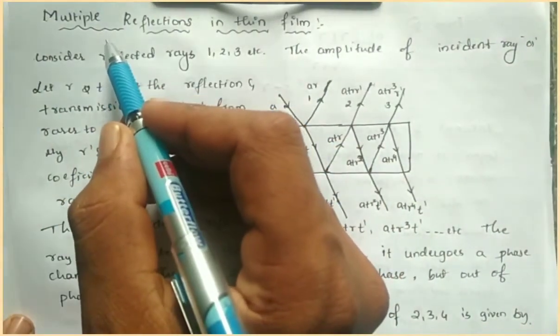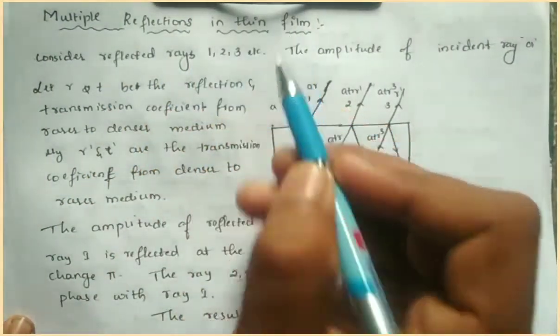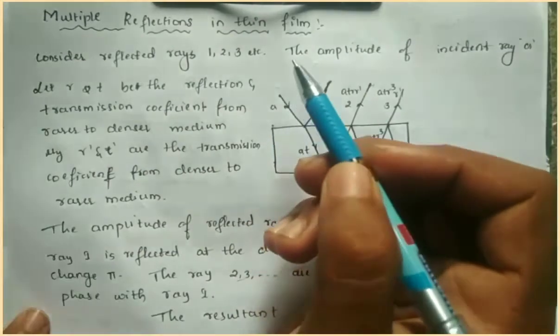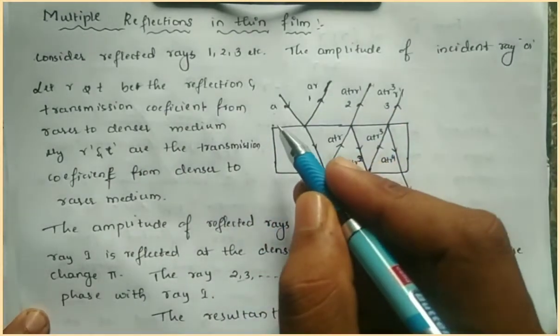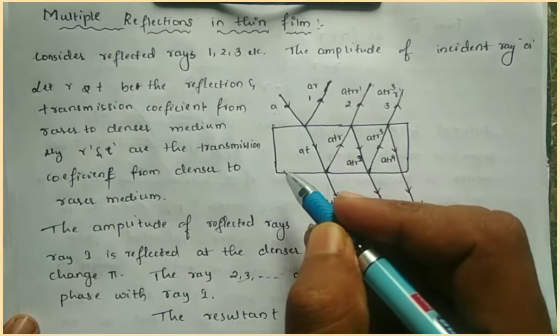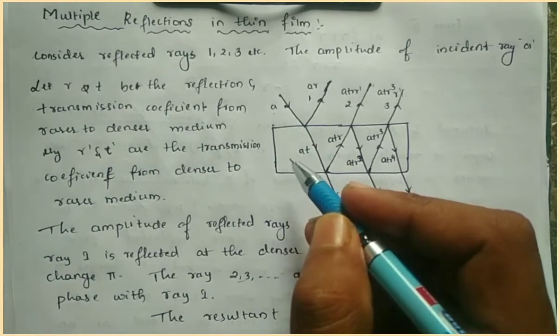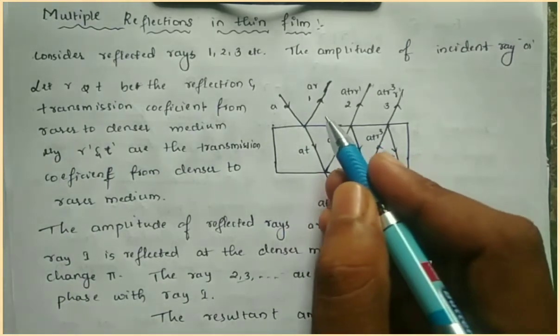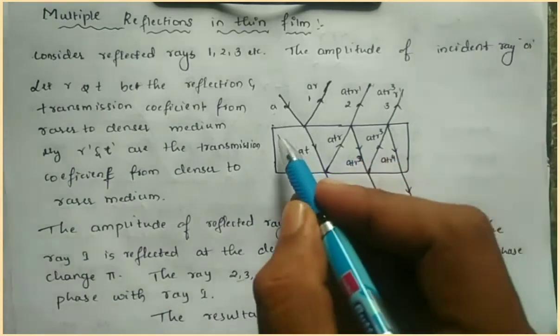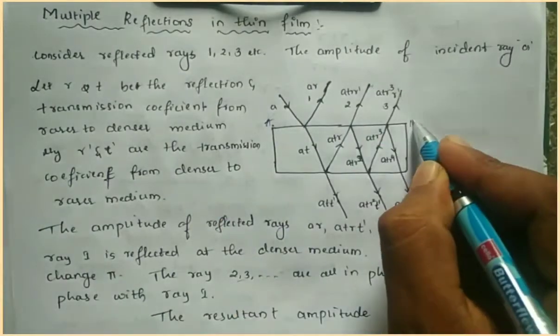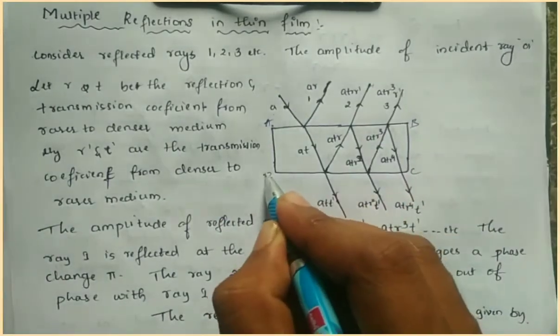Let's discuss multiple reflections in thin films. Generally, we already got some idea about thin films, and using thin films you have to form the interference pattern. So here you have to consider a thin film ABCD.